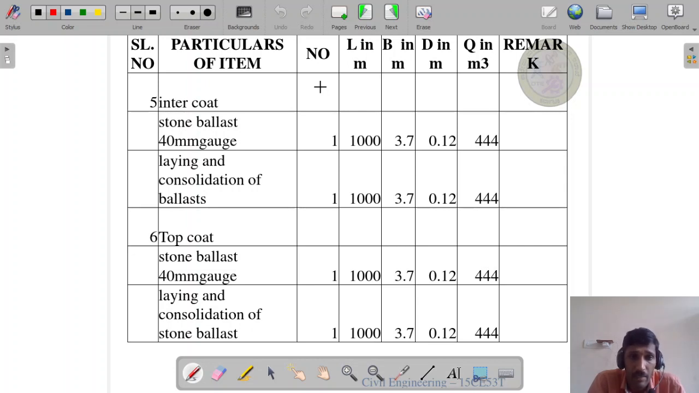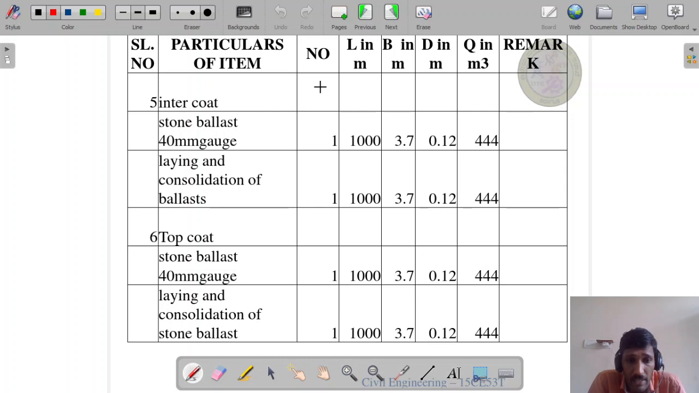Next, sixth item, top coat. Top coat stone ballast 40 mm gauge. Here also one number, length 1000 meter, breadth 3.7 meter, depth 0.12 meter, quantity in meter cube, that is 444 meter cube.